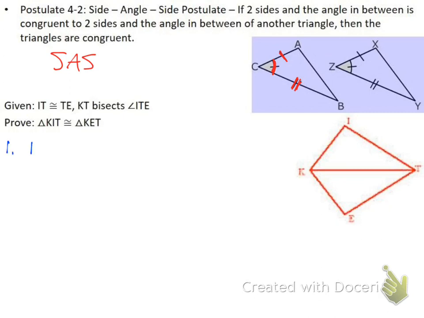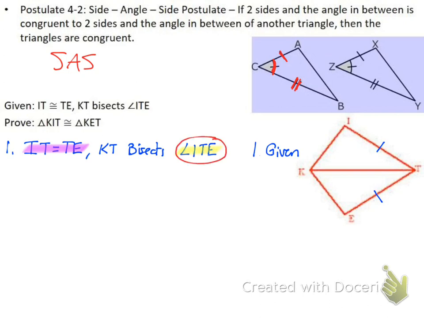So again, first thing is going to be IT is equal to TE, and KT bisects angle ITE. That's my given. So again, go through IT is equal to TE. Then with my second step, it says KT bisects angle ITE. So again, this is important. I need to make sure that I understand this is the angle that's being bisected, so I'm going to circle it. And this is an angle that is being cut in half.